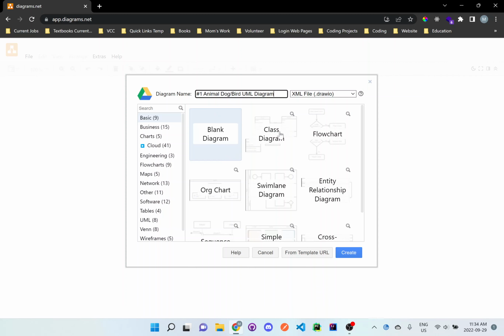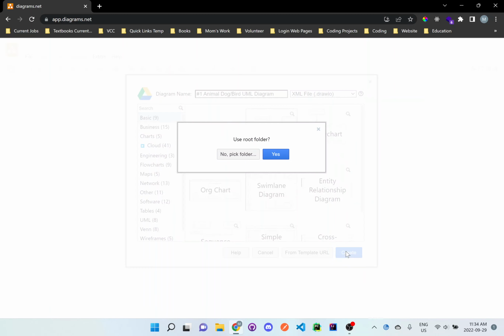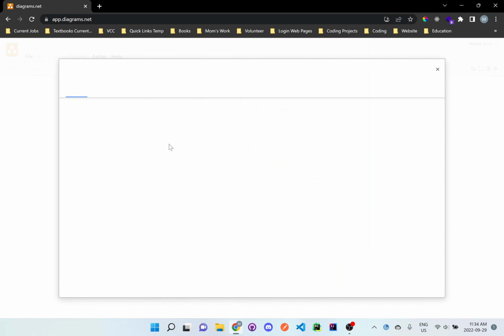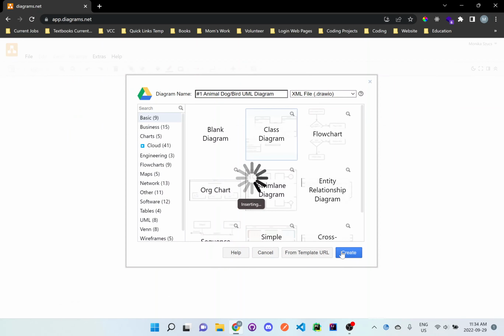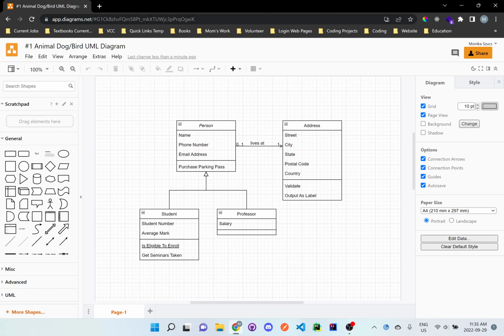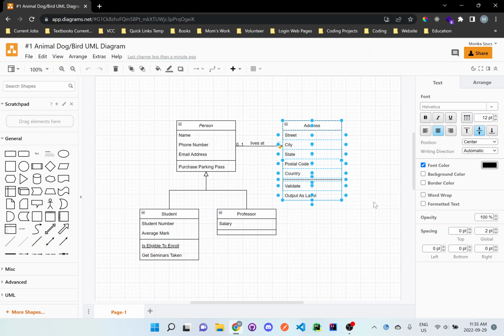And what we'll do, you can select that class diagram because it's gonna make the template that we need, and then click create. Root folder, sure, I guess if you want you can just connect it with your Gmail. It's really up to you. I'll just put this here for now. And then this is just a template, but we want to reorganize this and just get rid of a few things.